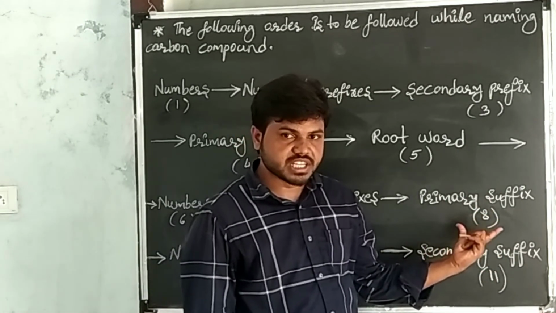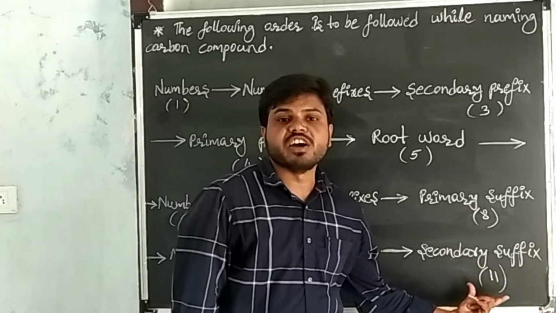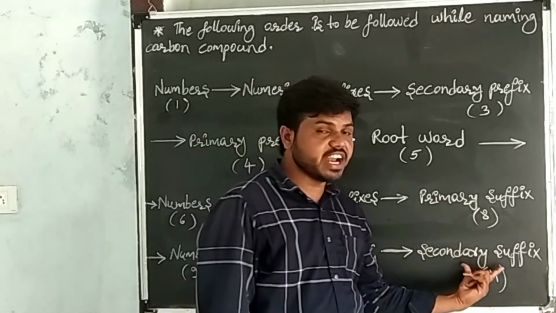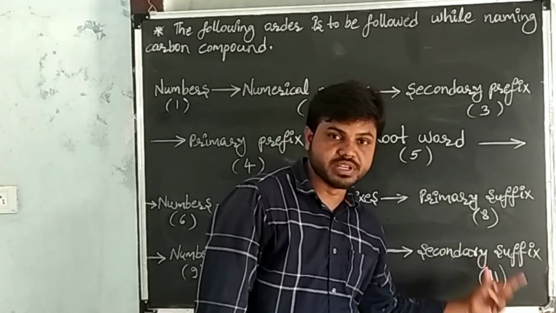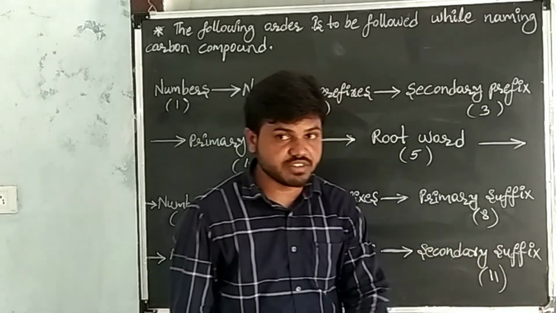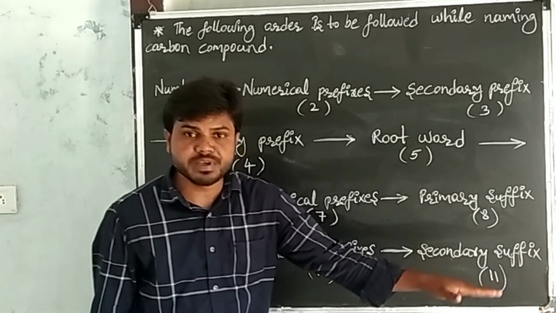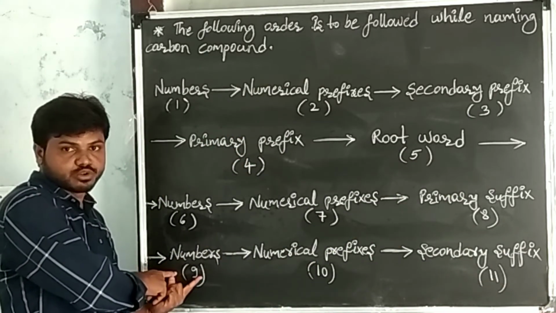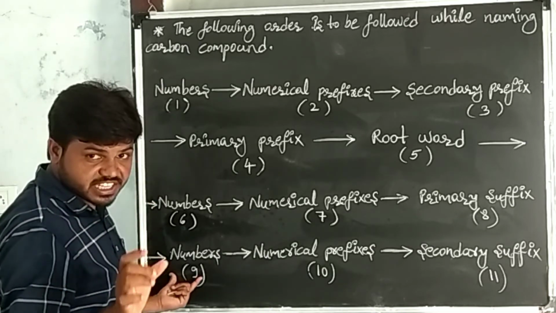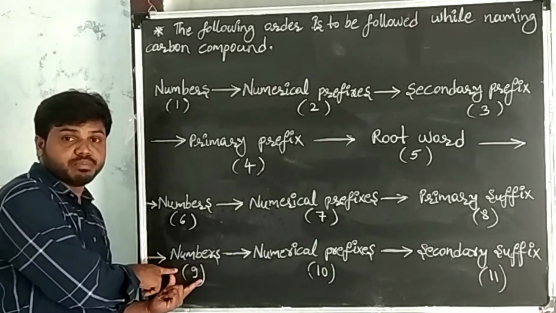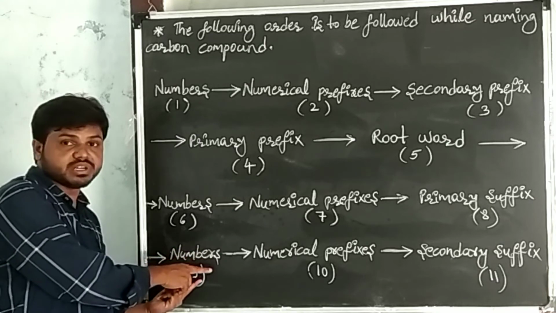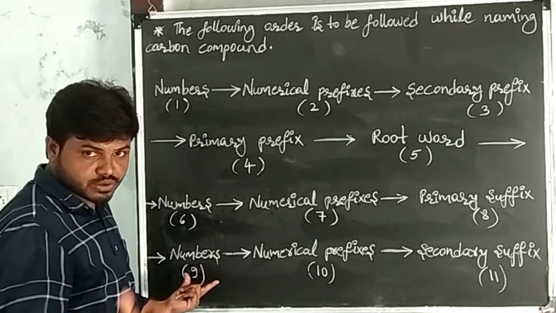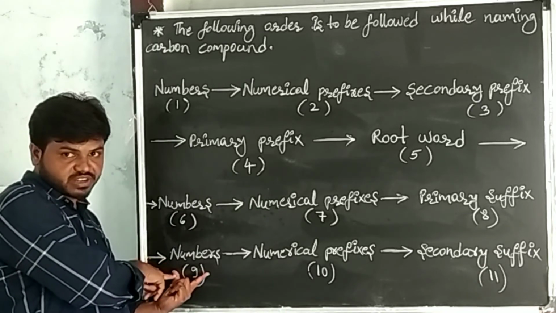After writing the primary suffix, go to the functional groups. Here, the secondary suffix indicates the functional group. If the functional group is present in the given carbon compound, write the position of the functional group, meaning the numbers of the functional groups. Numbers means what? At which carbon the functional group is present. Write the position of the functional group.